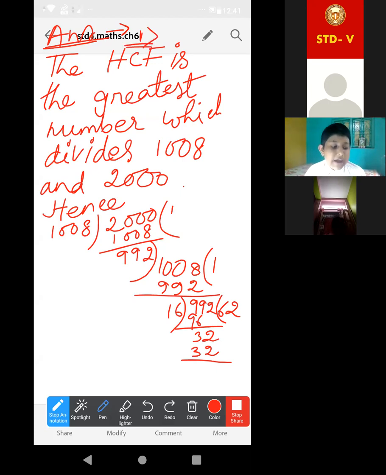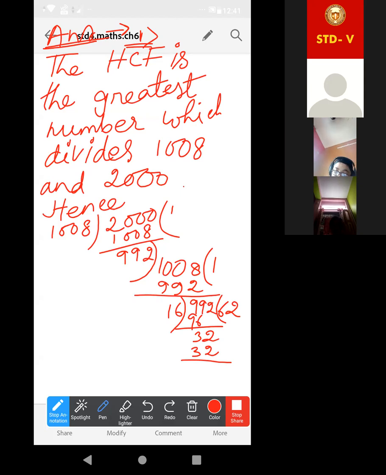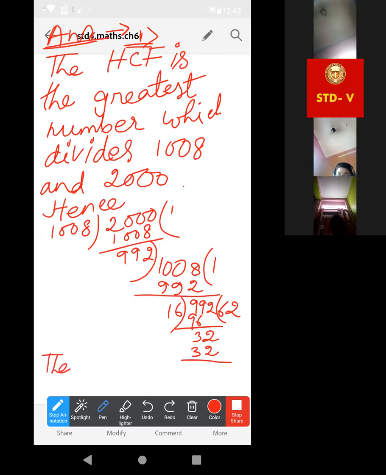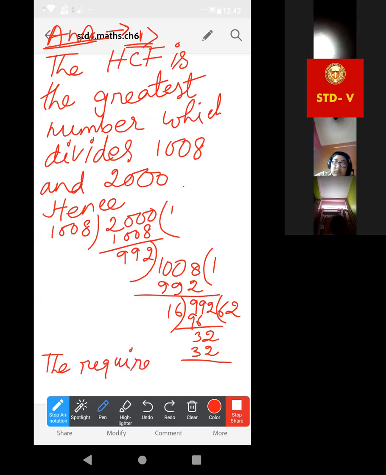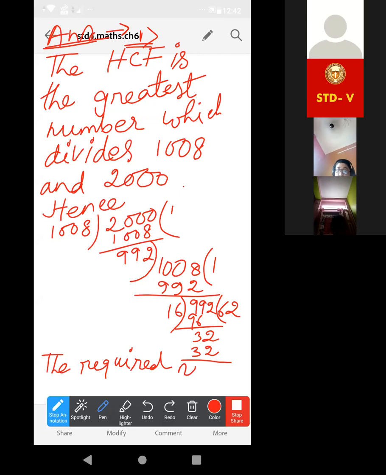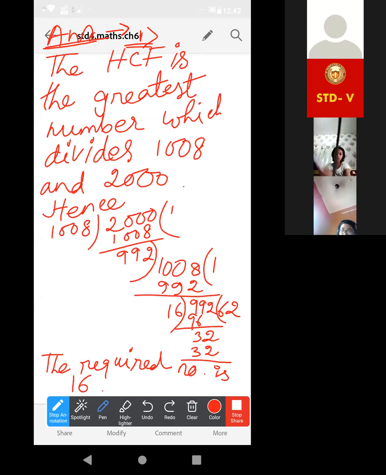And if we use the prime factorization method, will it be incorrect? No. I told you, whatever method you want, as it is not mentioned. Then write, hence the required number is 16. Ma'am, I have written the HCF of 1008 and 2000 is 16. That is the HCF. Okay, good.